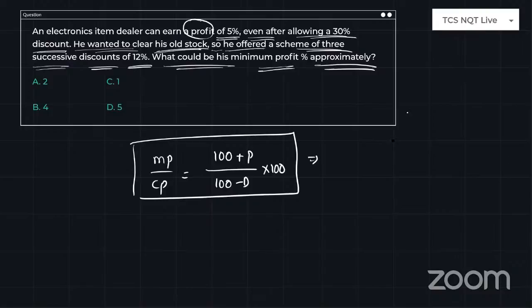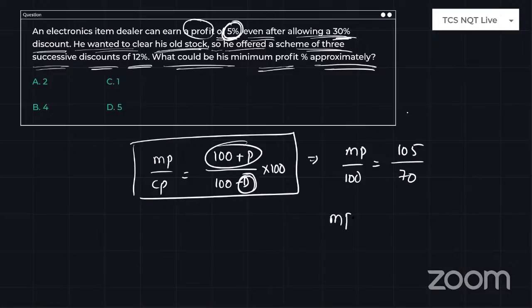Okay. So just look into this formula. MP divided by CP. I'll always assume cost price is 100. So what is the profit? 5%, right? So the answer is 105 divided by what is the discount? 30%, right? So the denominator is 70. So MP will be, if you cancel this, the answer will be how many times, guys? 7 times, 1 time, and 35 1 time. So the answer is 150. Actually, into 100%, you don't need to take it. So that's why I have arranged this. So market price is 150.